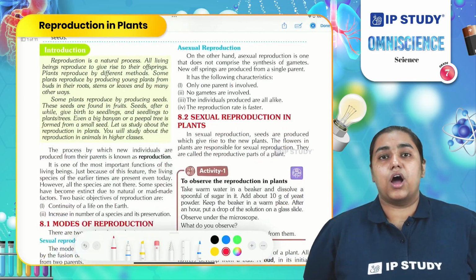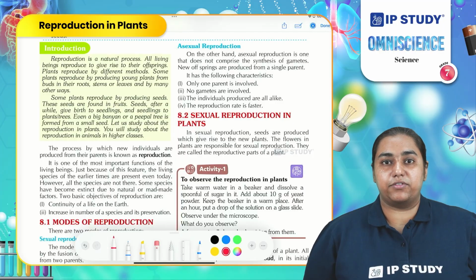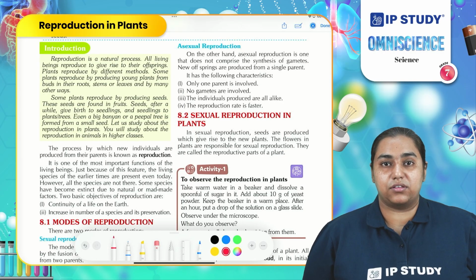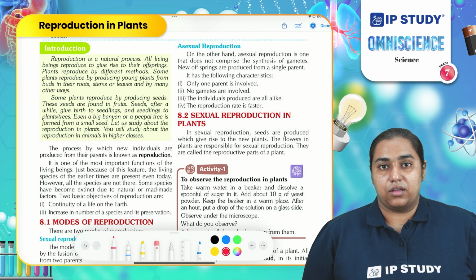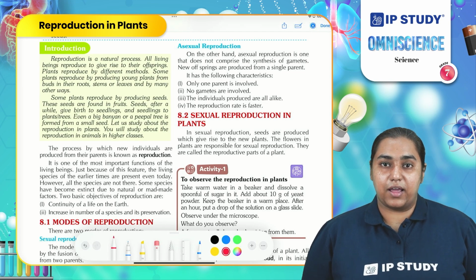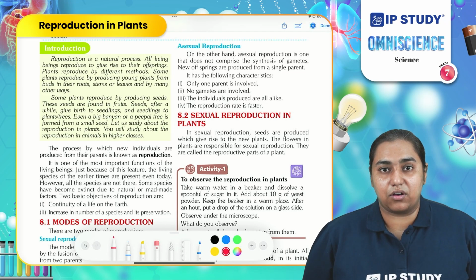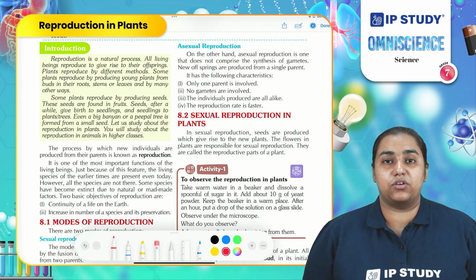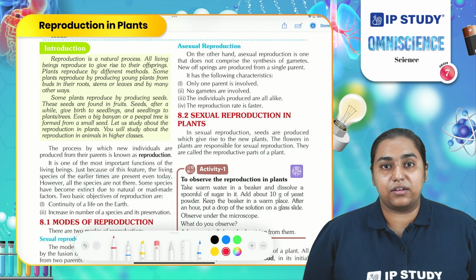So, how are we able to see the plants which used to grow millions of years ago or thousands of years ago even today? Are those plants still alive? Are we seeing the same plants or something different, similar to them? Well, we are seeing plants which are similar to the ancient plants. And the phenomenon which makes it possible is known as reproduction.